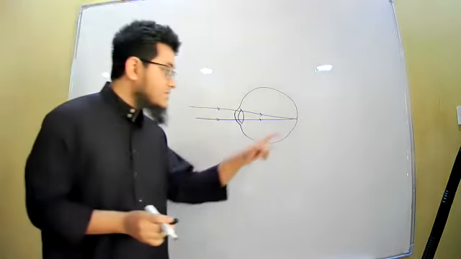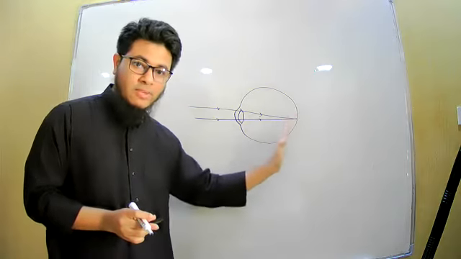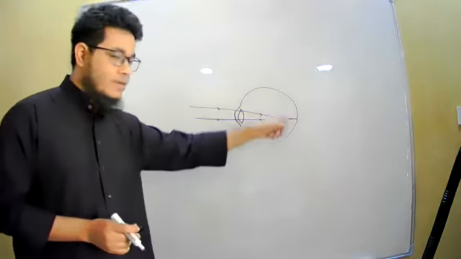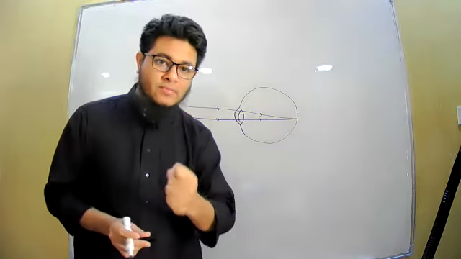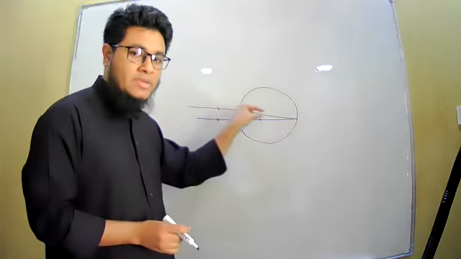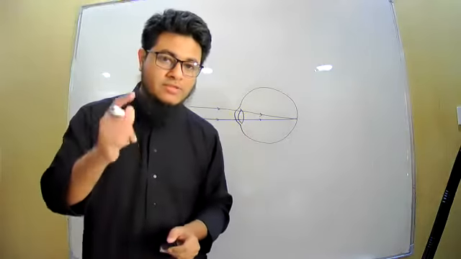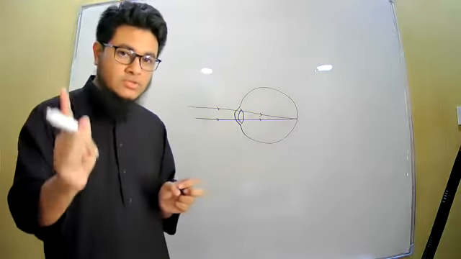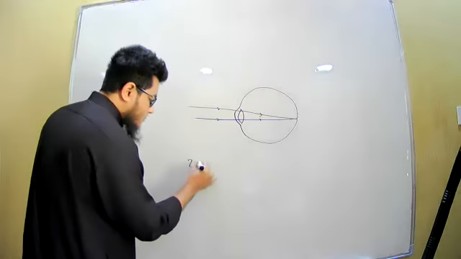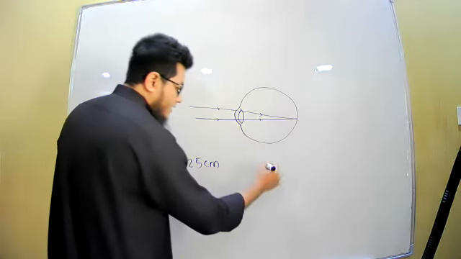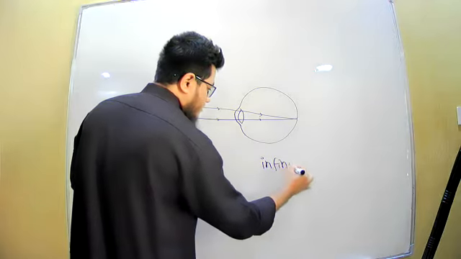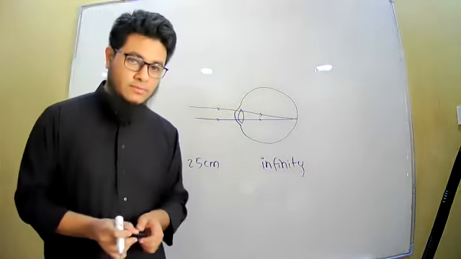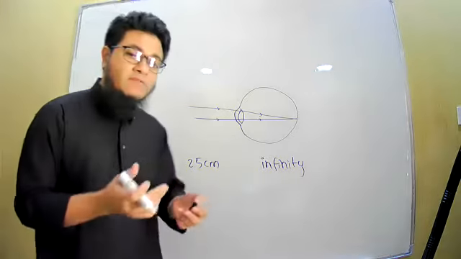If they meet exactly on the retina, the backside wall of the eyeball inside, here is a black layer. That black layer is called the retina. If the light rays meet exactly on the retina, that means your eye is perfectly normal. That means you will be able to see any object that is kept between 25 centimeters and infinity. Your eye is normal.